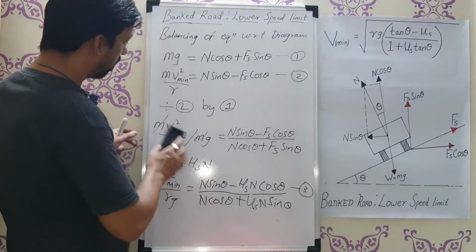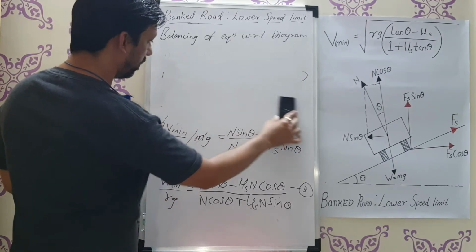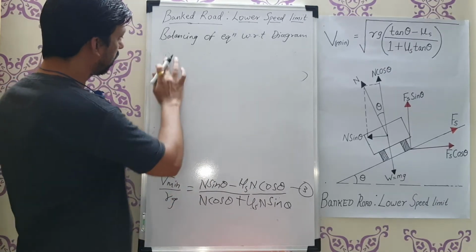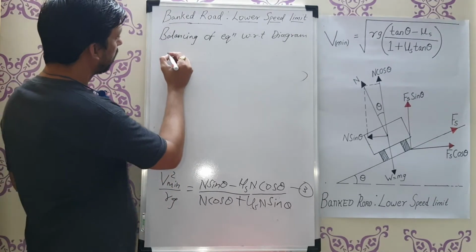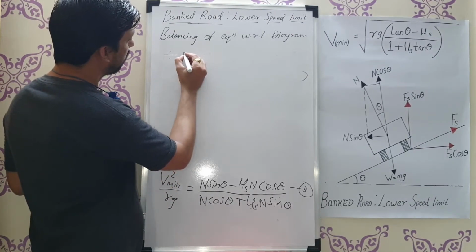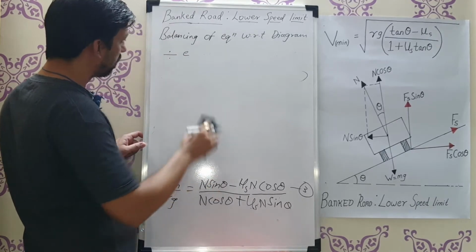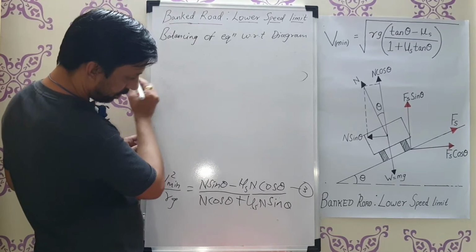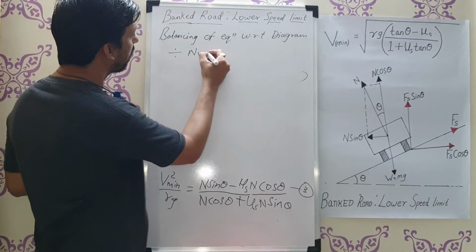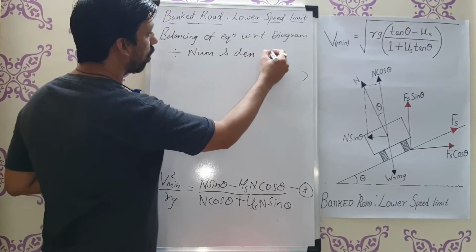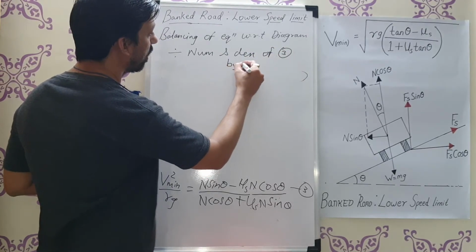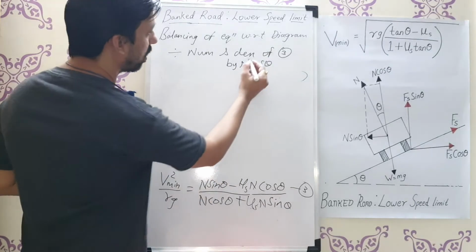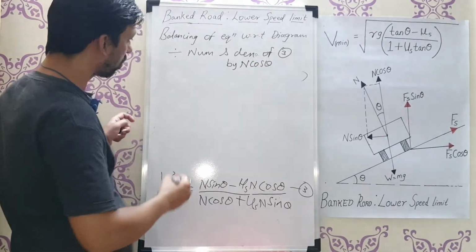Now further, with respect to equation 3, I will divide the numerator and denominator of equation 3 by n cos theta.